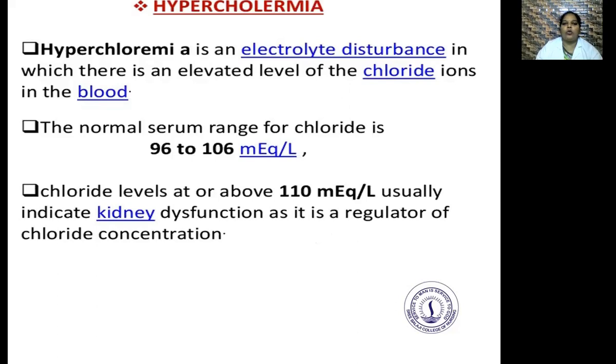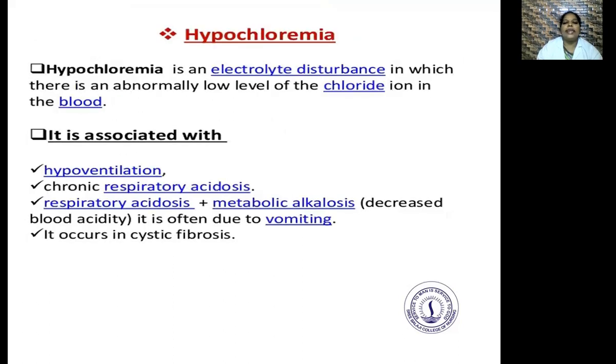Next is hyperchloremia. Hyperchloremia is an electrolyte disturbance in which there is an elevated level of chloride in the blood. The normal serum range for chloride is 96 to 106 milliequivalents per liter. Chloride levels at or above 110 milliequivalents per liter usually indicate kidney dysfunction, as the kidney is a regulator of chloride concentration. Next is hypochloremia.